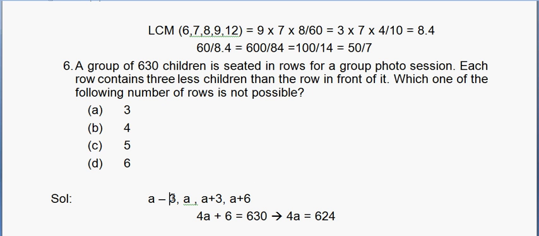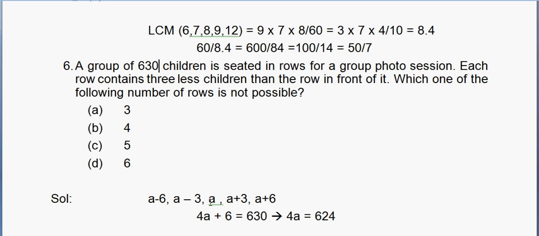When the number of rows is 5, to make things easy, we can take them as a minus 6, a minus 3, a plus 3, a plus 6. So you would see 6 cancels, 3 cancels, and you are left with 5a. So 5a, 630 should be divisible by 5, it is, so we'll get the right answer.